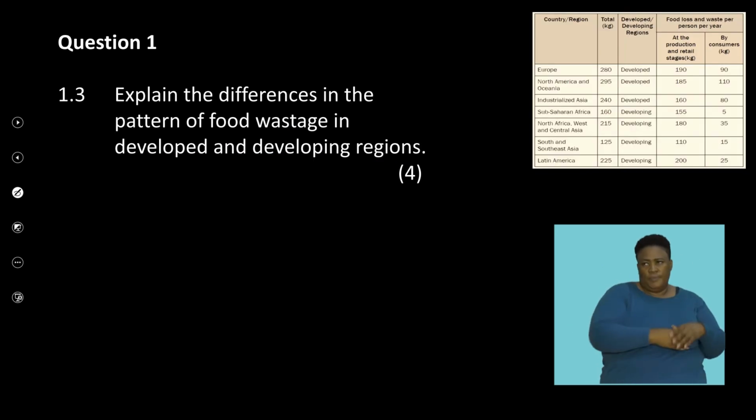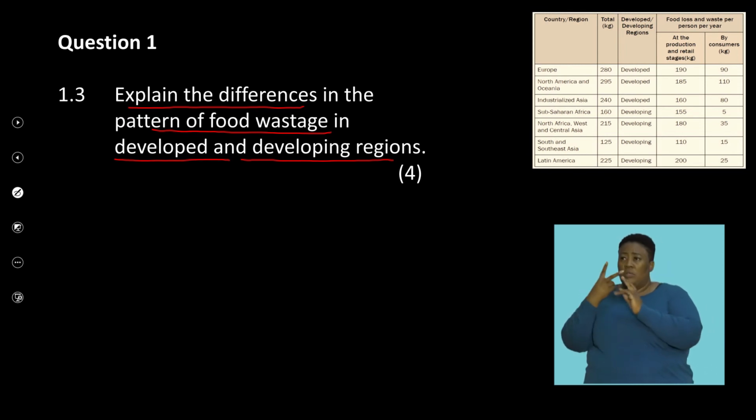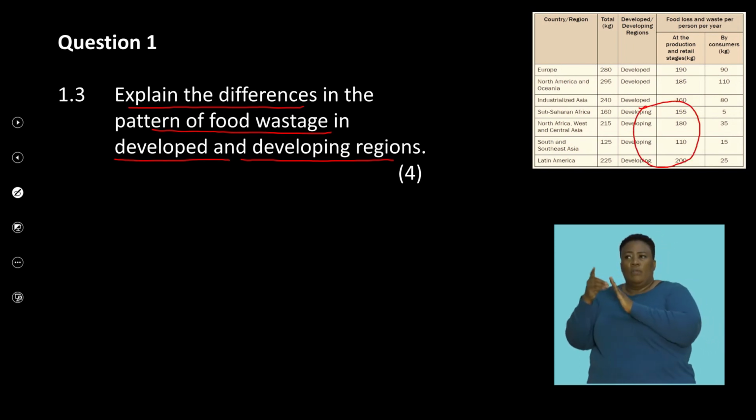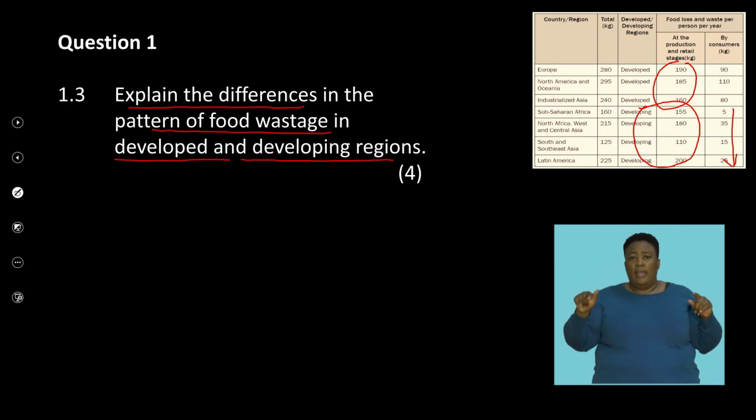Right, so the next question: explain the difference in the pattern of food wastage in developed and developing regions. If you look at the table, as I pointed out, you can see that in our developing countries the wastage is significantly lower, whereas in our developed countries, it's significantly higher. So for 4 marks, we've got to explain that difference.